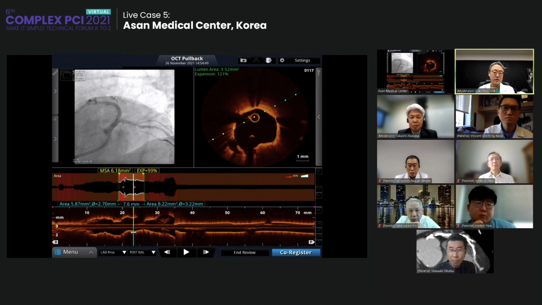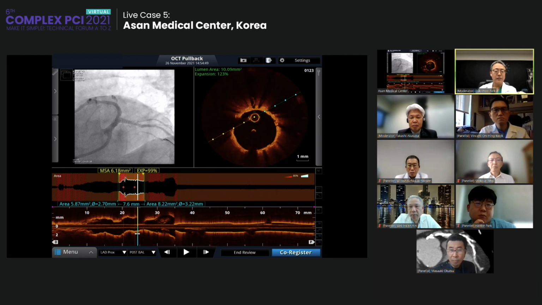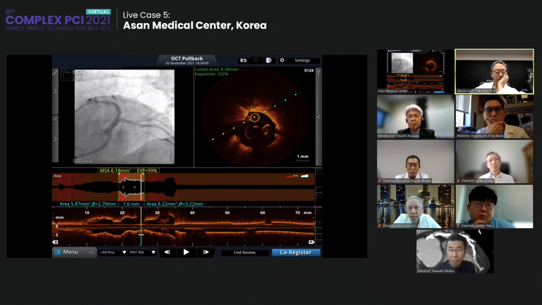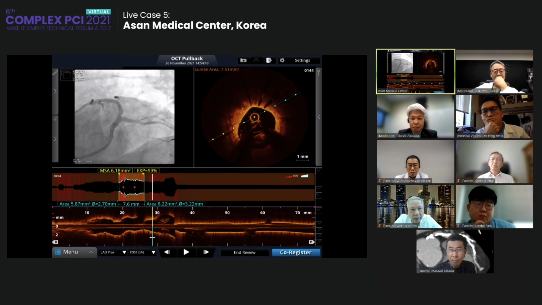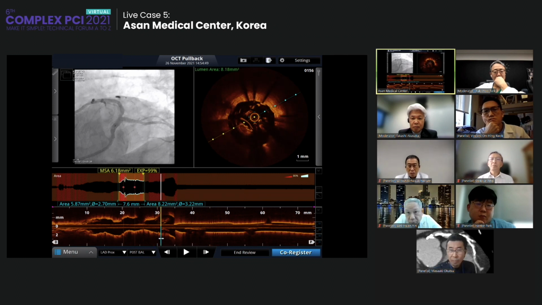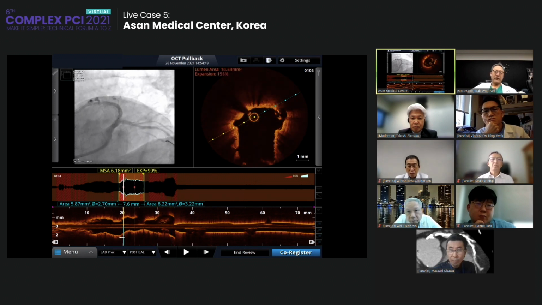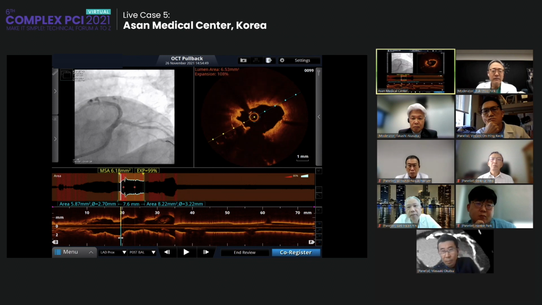5.8. More, please. Here is the left main. In OCT and angio, the lumen looks bigger than before.